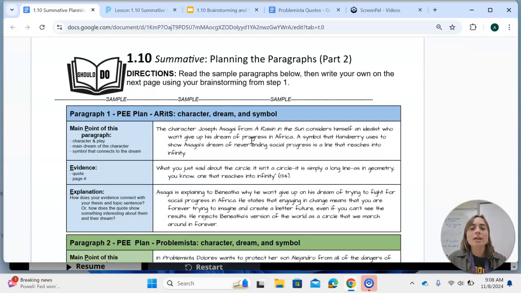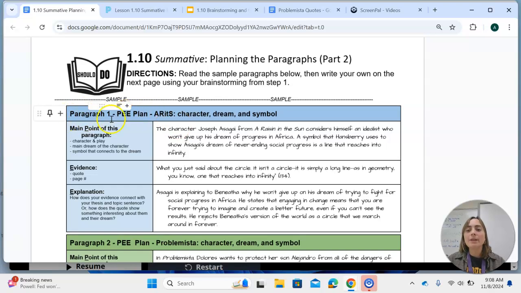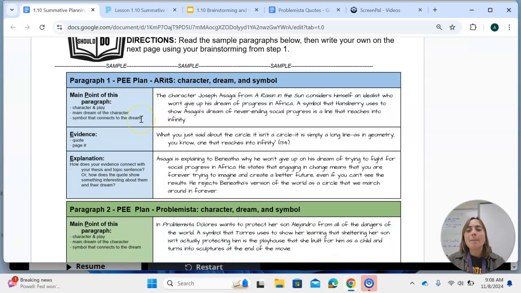The next page gives you, again, a model of the 3 paragraphs outlined using the characters of Assegai and Dolores. So this just shows you how to outline your paragraphs. I'm sure some of you are familiar with the P plan for a paragraph. P stands for main point, evidence, and explanation. This is where you are going to outline your 3 paragraphs.